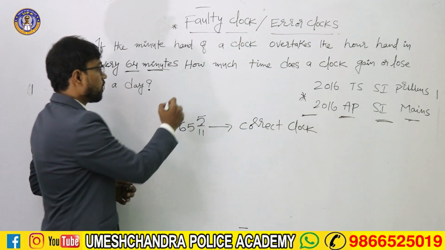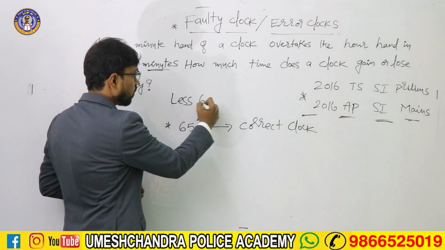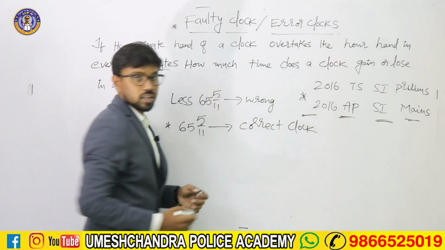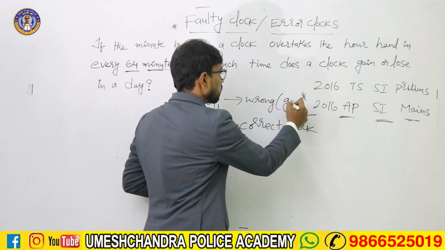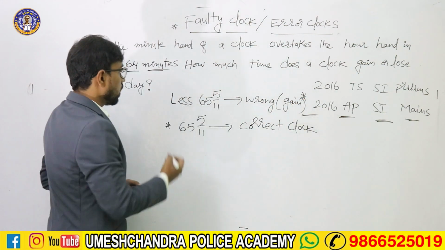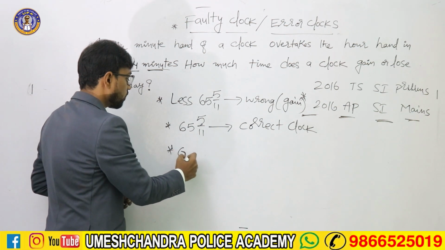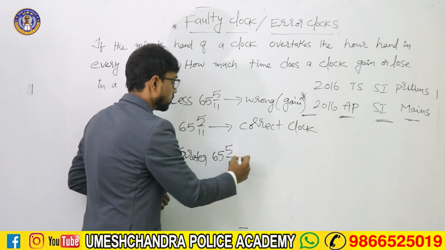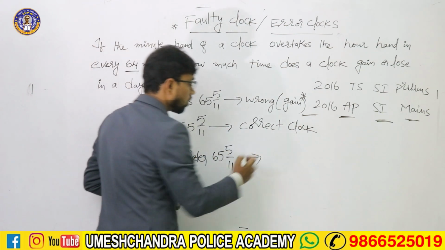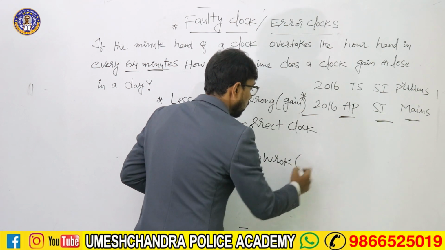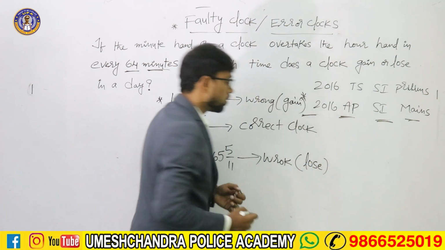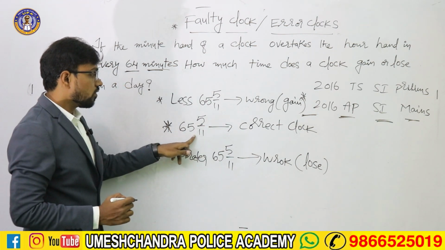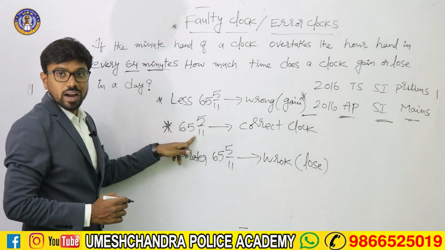And if it takes less than 65 5/11 minutes, this is a wrong clock, and also a gaining clock. And if it is greater than 65 5/11 minutes, I will tell this is a wrong clock, and also a losing clock. So this is important. 65 5/11 minutes is a very important value for solving these questions.